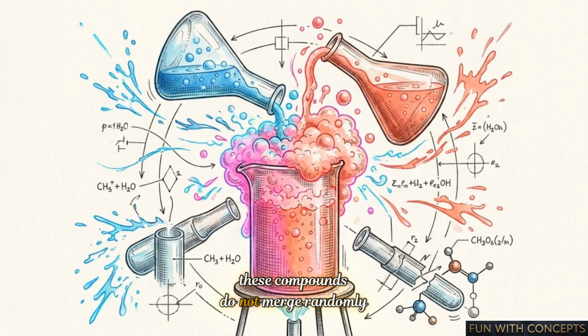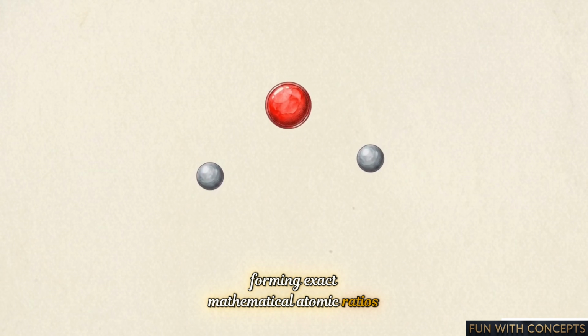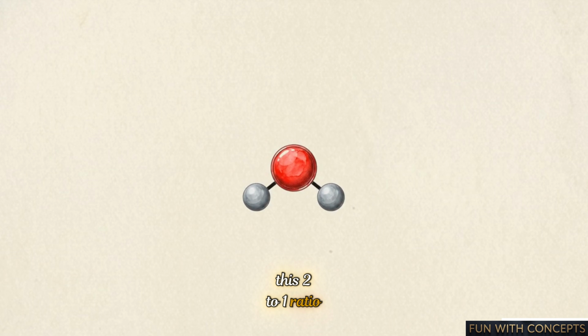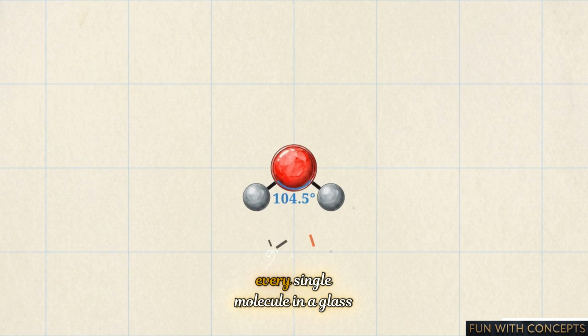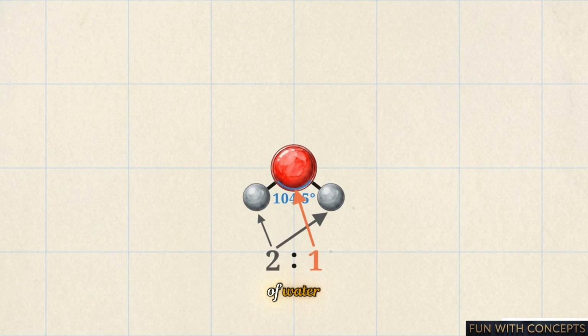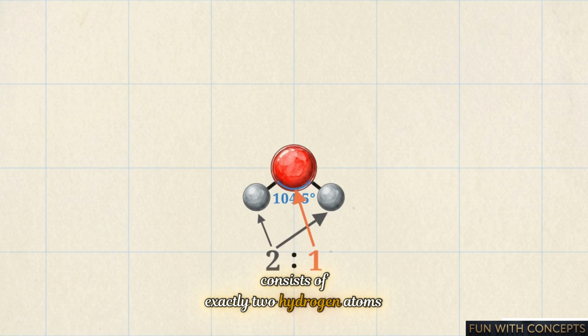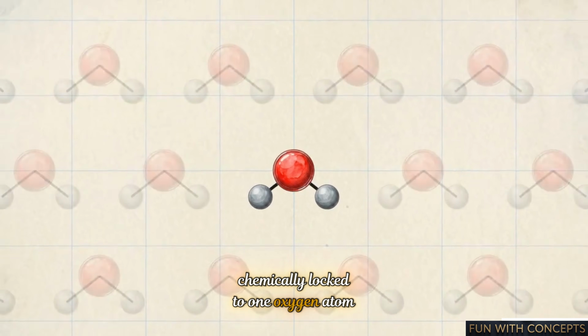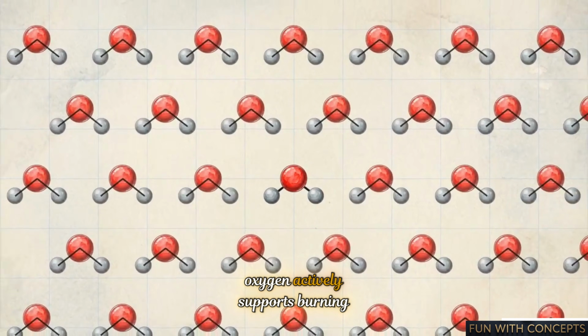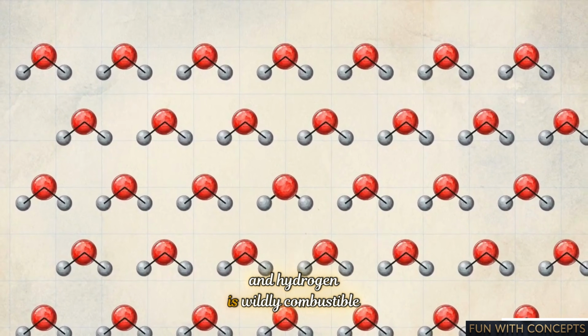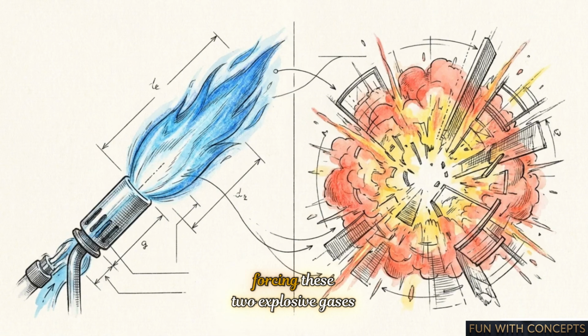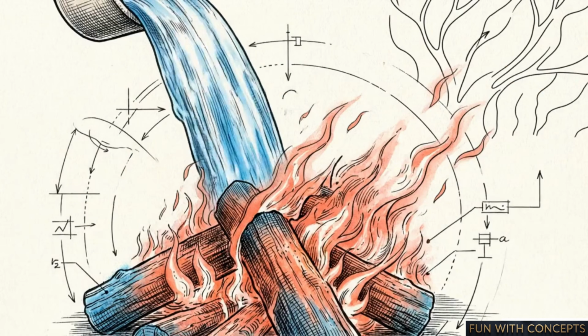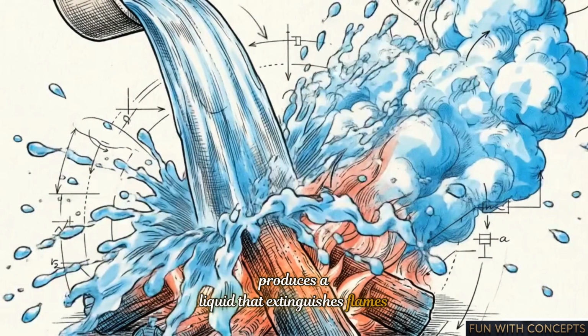These compounds do not merge randomly. They lock together under strict rules, forming exact mathematical atomic ratios. This 2-to-1 ratio is what defines water. Every single molecule in a glass of water consists of exactly 2 hydrogen atoms chemically locked to 1 oxygen atom. Oxygen actively supports burning, and hydrogen is wildly combustible. Yet forcing these two explosive gases to combine in that specific ratio produces a liquid that extinguishes flames.